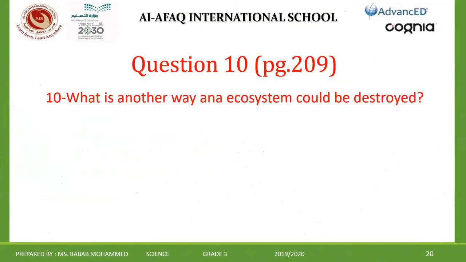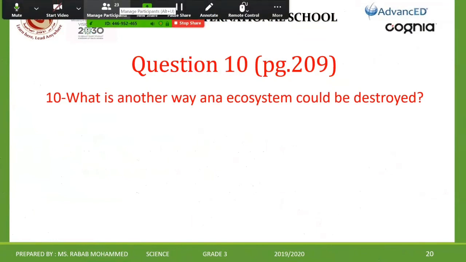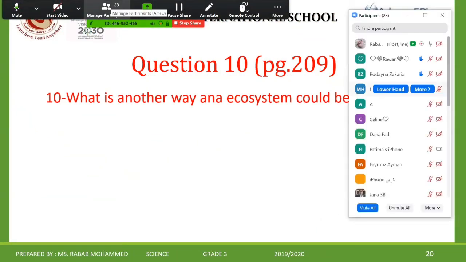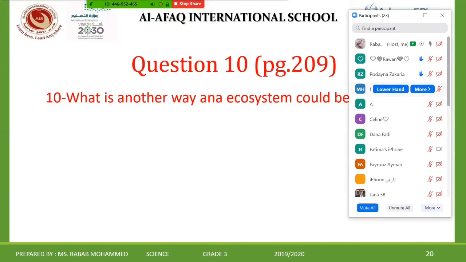What is another way an ecosystem could be destroyed? Give me another example. Not only a hurricane can damage the forest. What else can damage a forest?